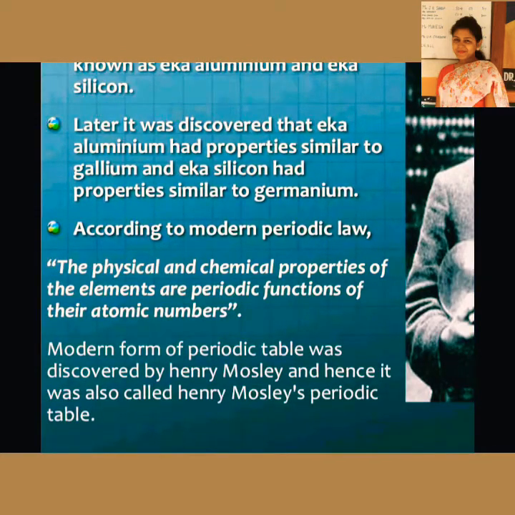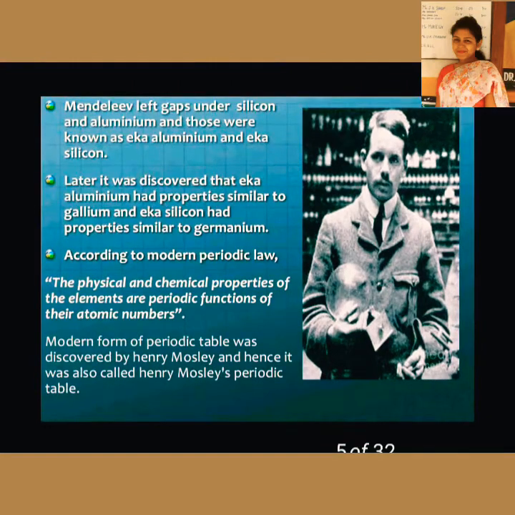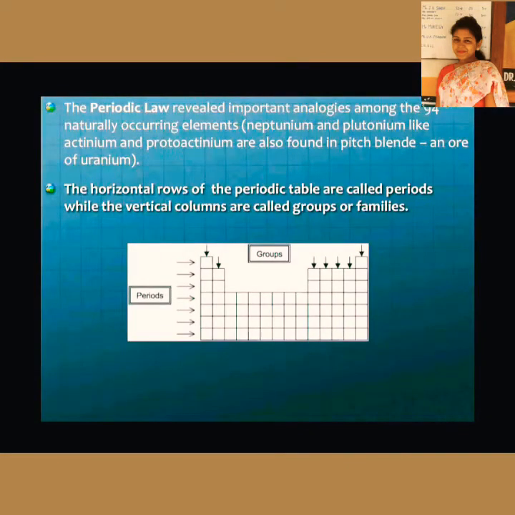This is the modern form of the periodic law that you are reading now. This periodic law revealed analogies among the 94 naturally occurring elements. Neptunium and plutonium, like actinium and protactinium, are also found in pitchblende, an ore of uranium.